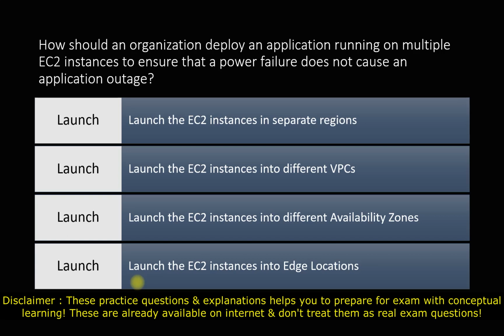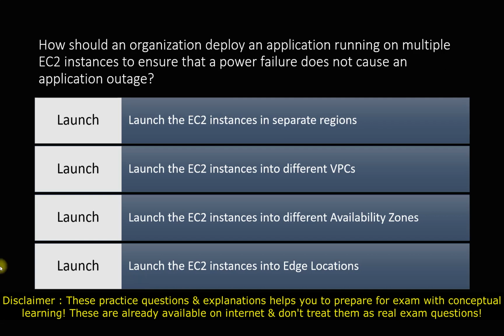If we talk about separate regions, if we launch our application in multiple EC2 instances in separate regions, there will be an issue with latency, meaning the performance and the reachability. Also, whenever we talk about power failure or some hardware failure, regions are not a good option for that. For that, we should go with the availability zone. Regions are used when we expect some natural disaster, so that's mainly used for disaster recovery. So we will not go with the separate region option.